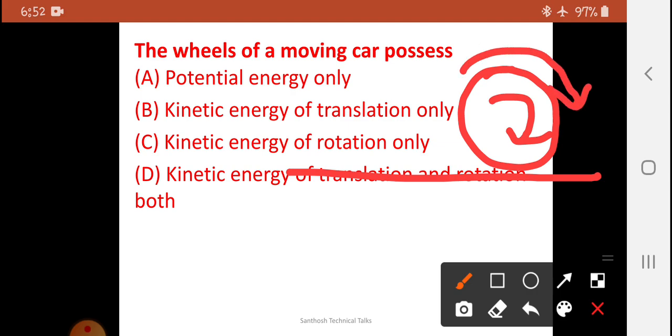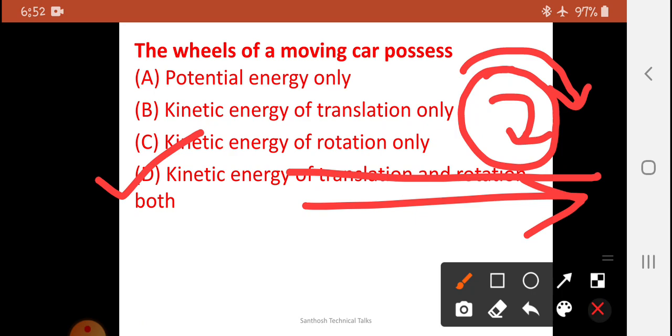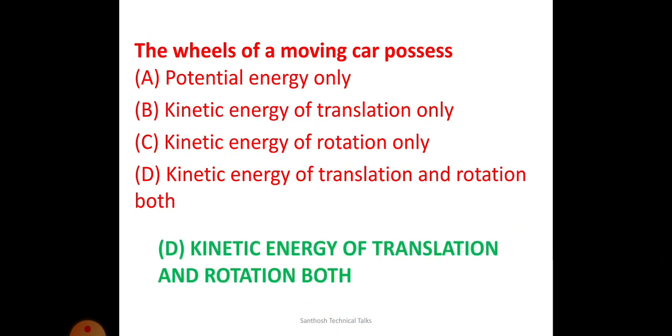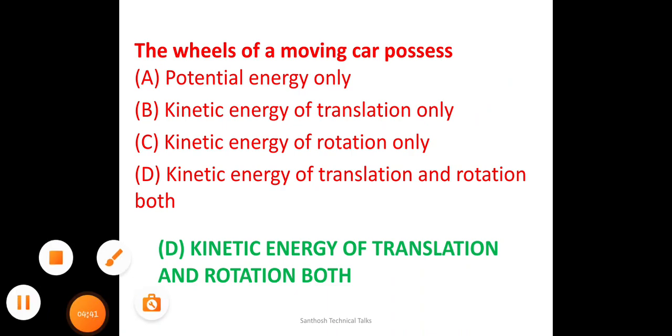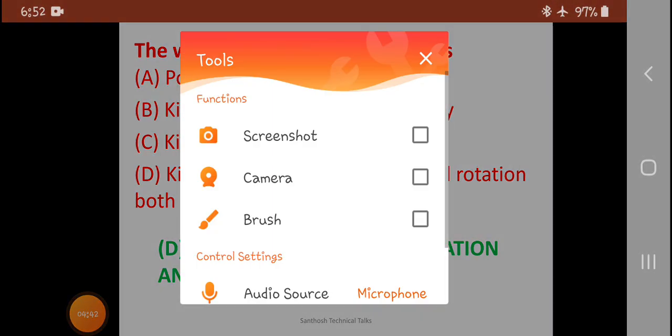It has kinetic energy in rotation as well as kinetic energy in translation. Therefore, option D is the correct one. So the wheel of a moving car possesses both kinetic energy of translation as well as kinetic energy of rotation. This you have to remember.